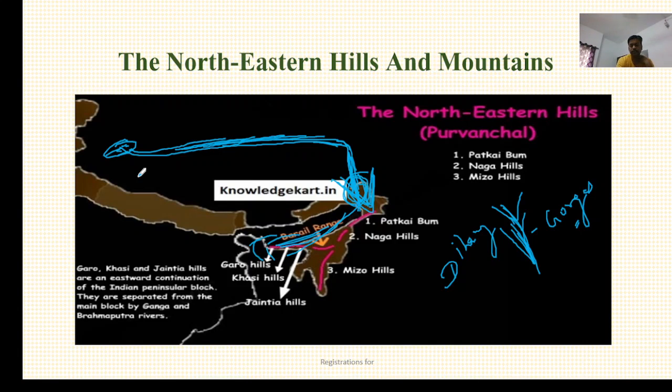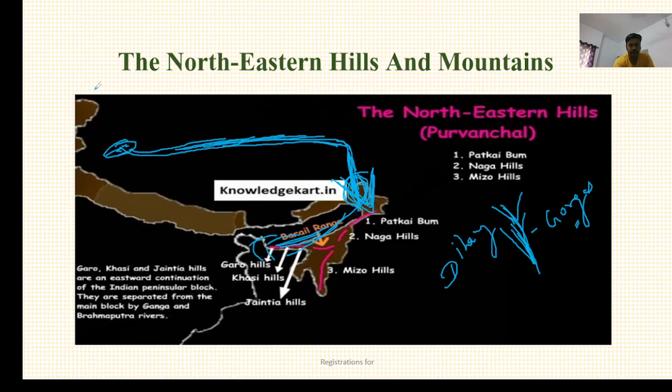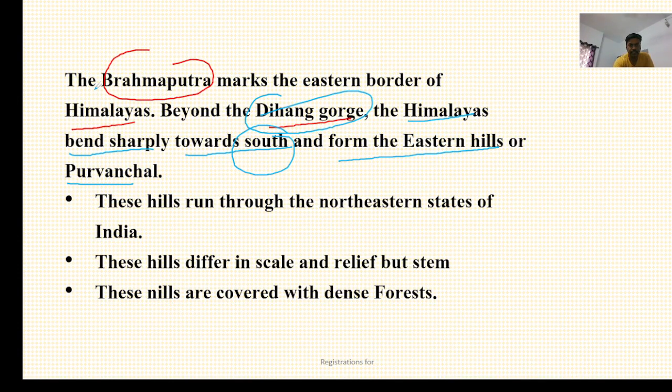So that is about the Dihang Gorge. Beyond the Dihang Gorge, as you have seen, the Himalayas bend sharply towards the south, as you can see in the diagram, and form the eastern hills or Purvanchal. Mind it, the Himalayas bend sharply towards the south and form the eastern hills or Purvanchal hills.